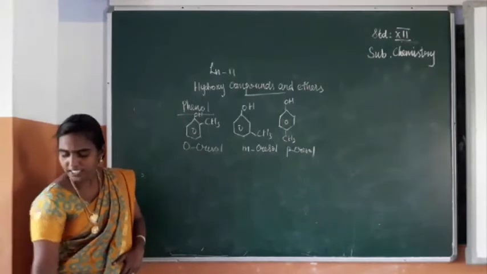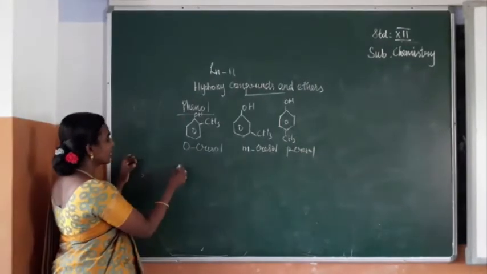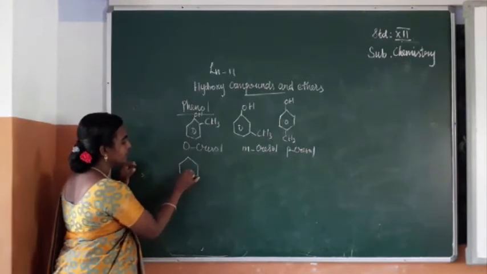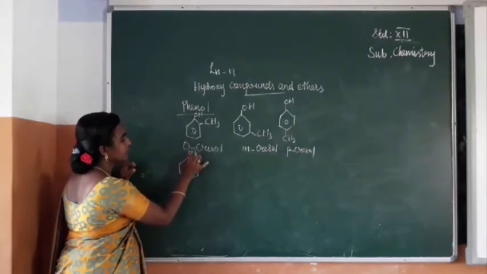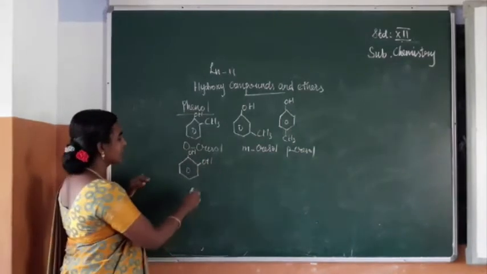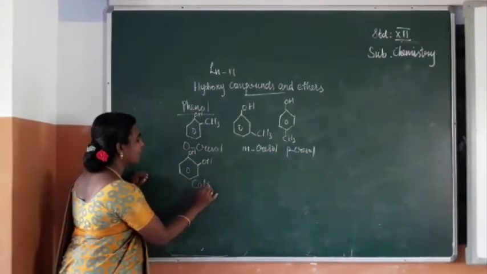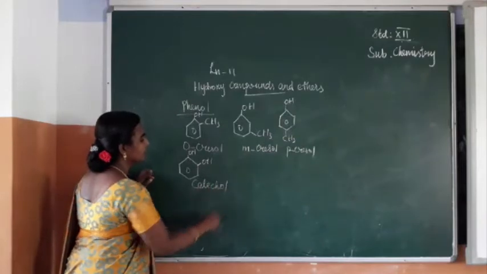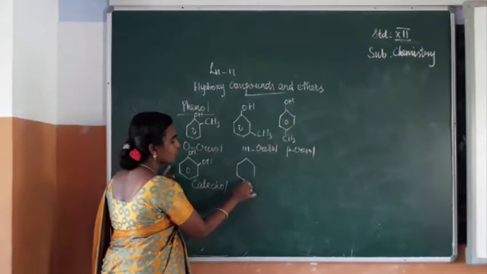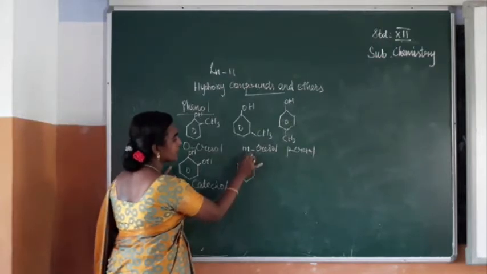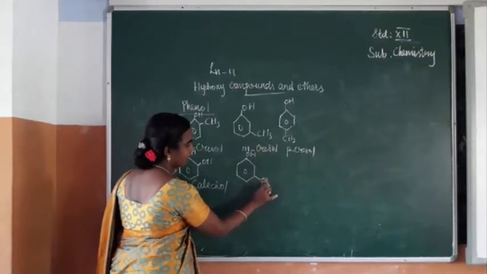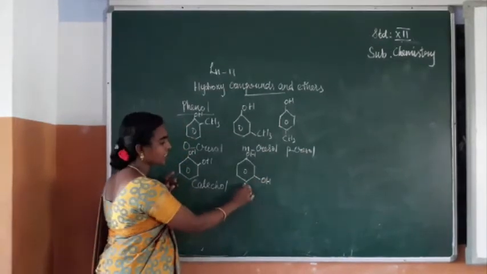If the phenol has two OH groups, we can write like this. This we can call catechol. If the OH group is in this position, it is resorcinol.